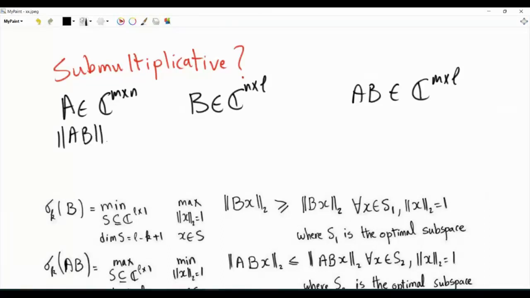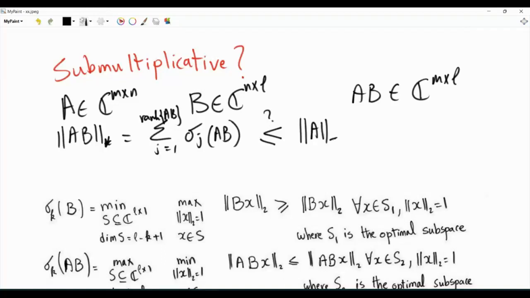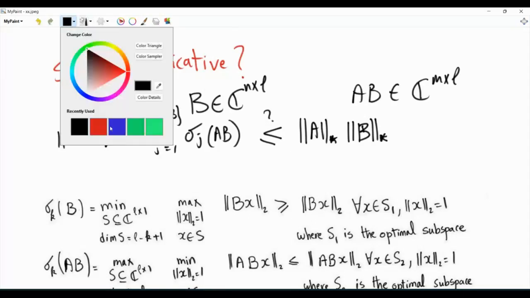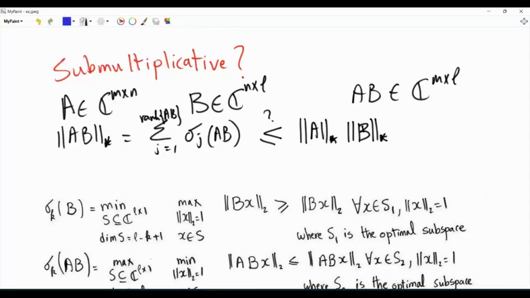The nuclear norm of the product AB is the summation over j from 1 to the rank of the product AB, which is less than or equal to the minimum of rank A and rank B, and here we have the singular values of AB in non-ascending order. Now our task is to show that this is indeed less than or equal to the nuclear norm of A times the nuclear norm of B. In order to do this, we use the min-max and max-min characterizations of the singular values of a matrix.